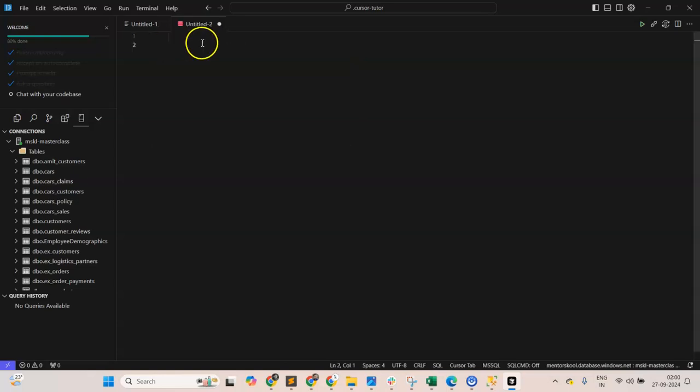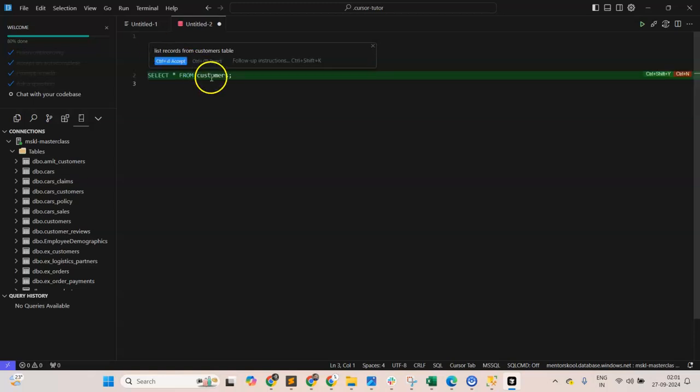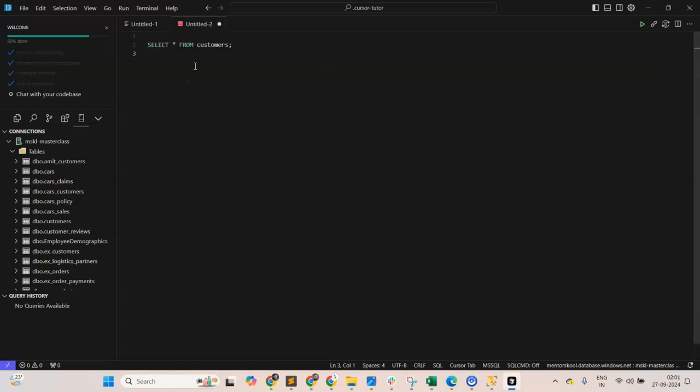Simply, when you click anywhere, it will say Control K to generate code. And what do I say? List records from customers table. That's it. It generates something, and I click Control Enter to accept, Control Shift Y to accept, or Control N to say no, I don't want it, it's wrong, or I don't like it, whatever. So you see that it has given it, so Control Enter. I accept it. It is generating bunch of other things also.